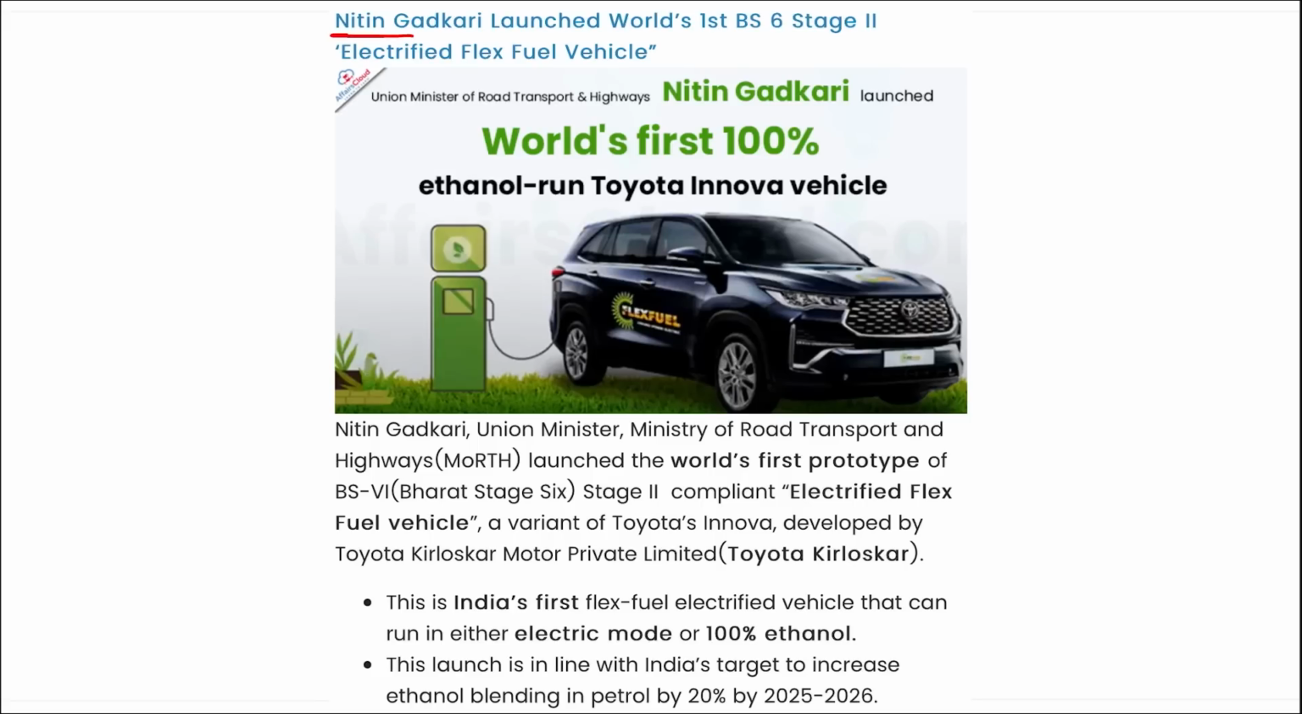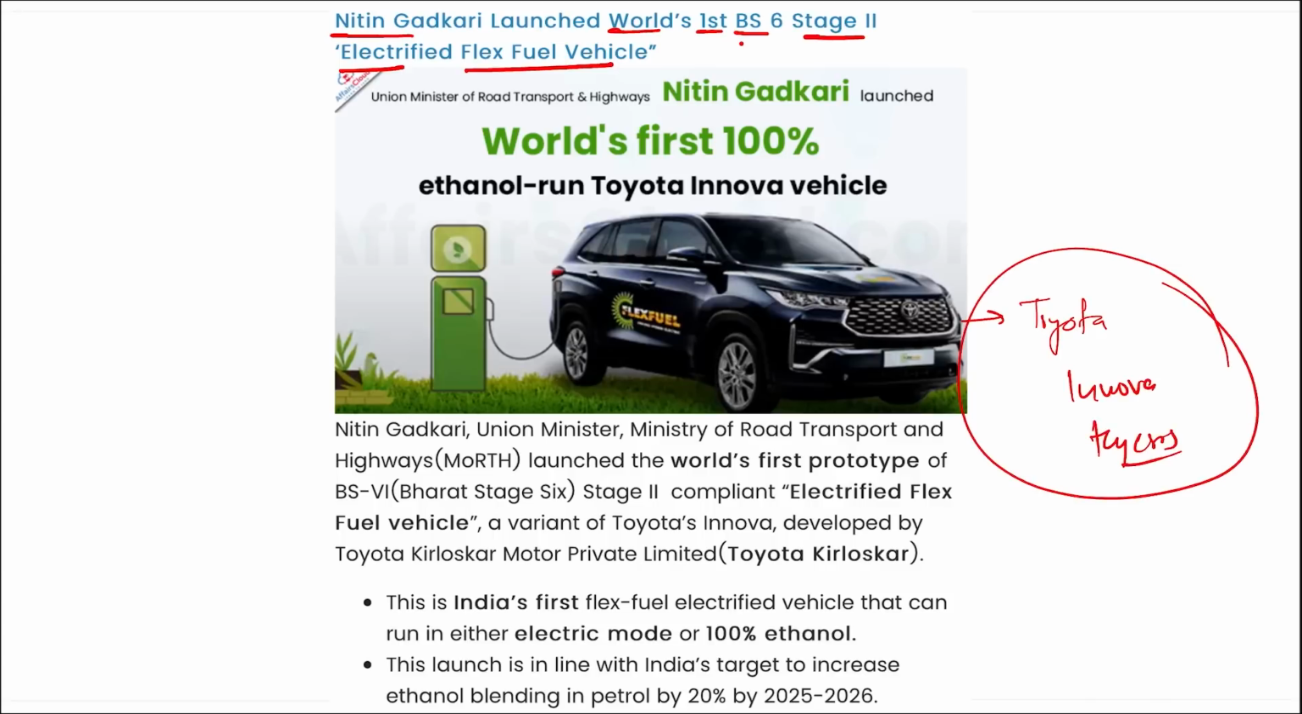Next, Nitin Gadkari has launched the world's first BS6 Stage 2 electrified flex fuel vehicle. And remember, this is the Toyota Innova High Cross. This is the vehicle in which the world's first BS6 Stage 2 electrified flex fuel vehicle has been launched. Correct? Important. And it is your Toyota company which has launched in their Innova High Cross this electrified flex fuel vehicle. This is India's first flex fuel electrified vehicle that can run either in electric mode or on 100% ethanol. Correct?